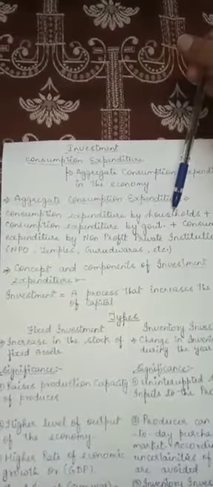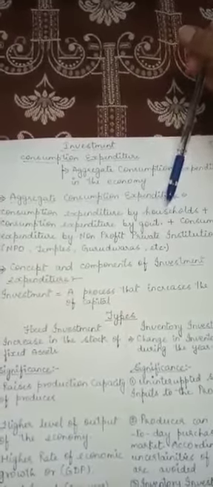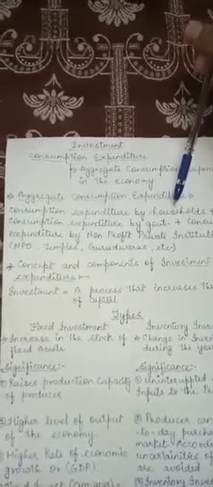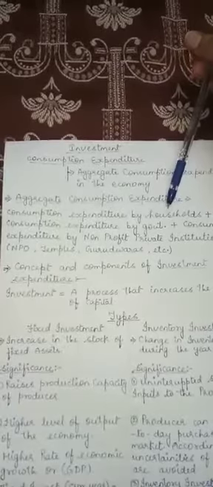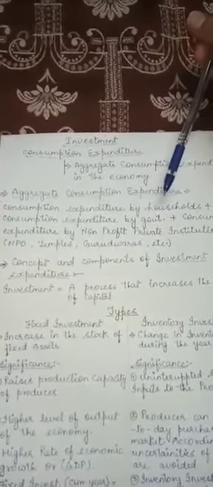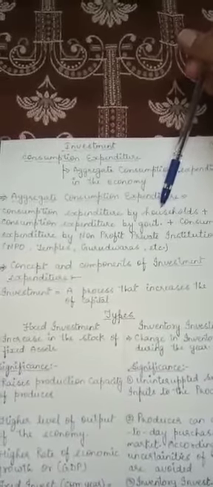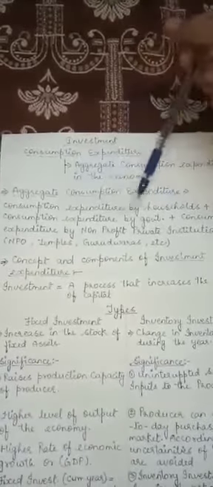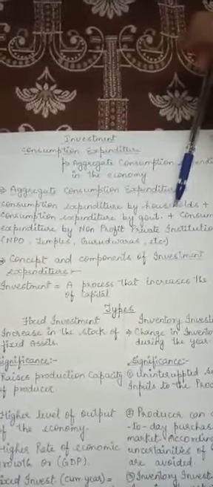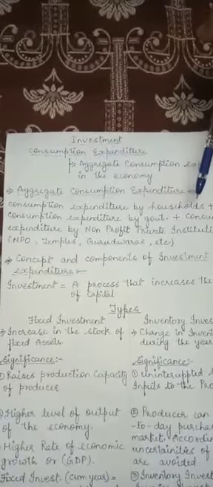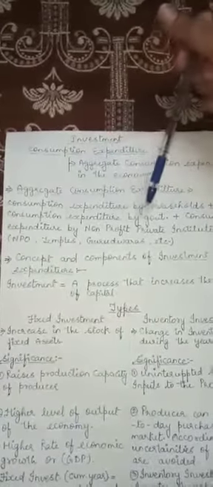Expenditure by the households means whatever the households are purchasing in order to satisfy their daily needs. Milk, bread, butter, ghee, soaps, anything they purchase in order to satisfy their household needs is included under consumption expenditure by households. Now, the second one is consumption expenditure by government.